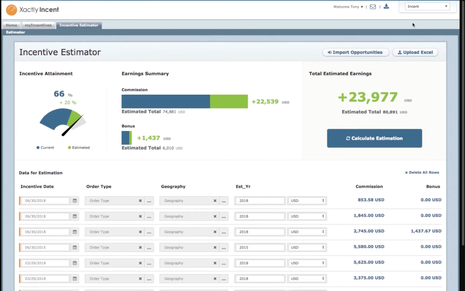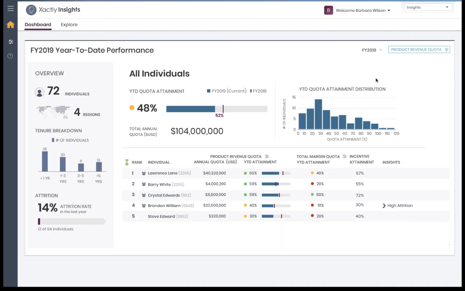So again, from a rep's perspective, the system's all about showing visibility to all of their incentives, gaining trust in the system, and letting them understand how their compensation plan actually operates. Now we're going to look at the tools that sales managers use to monitor their teams. So for that, I'm going to toggle into a sales manager view, in this case, Barbara Wilson.